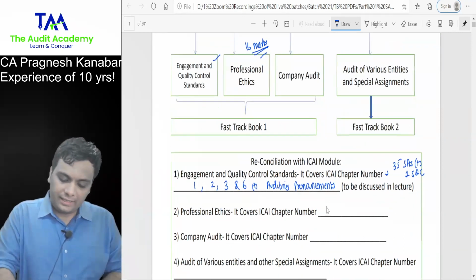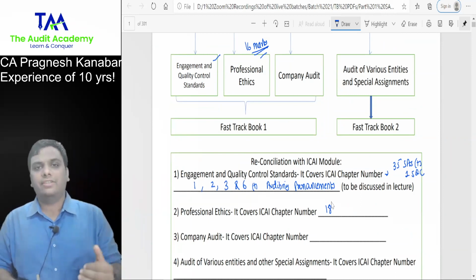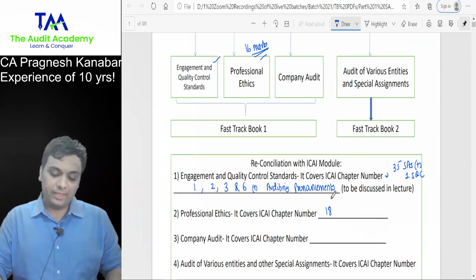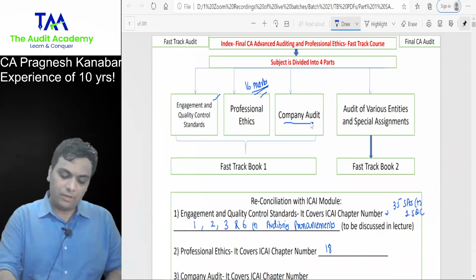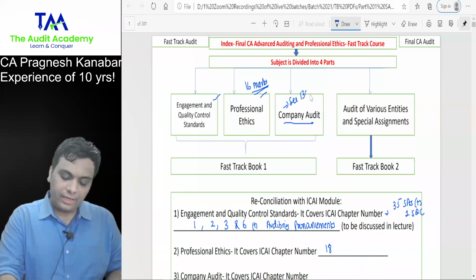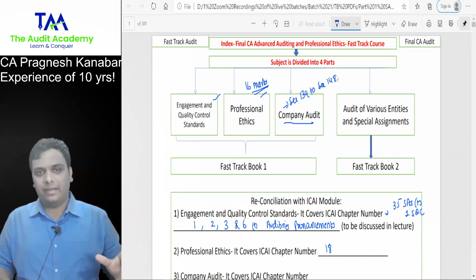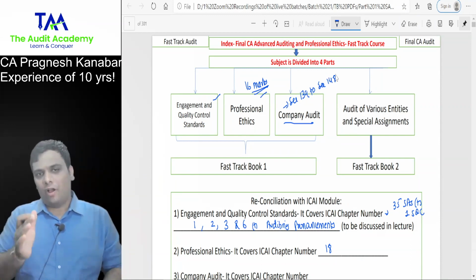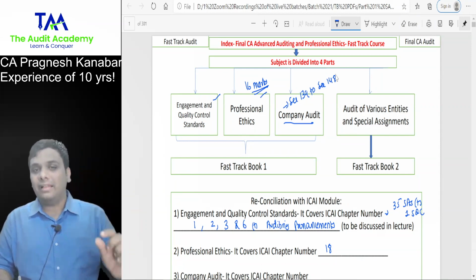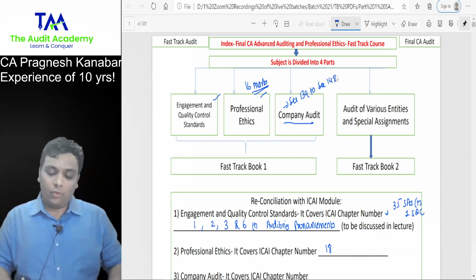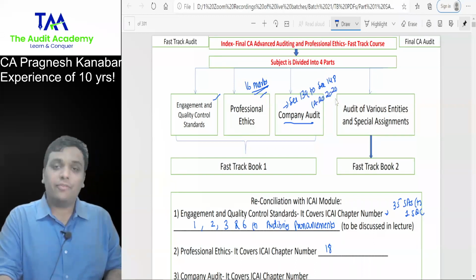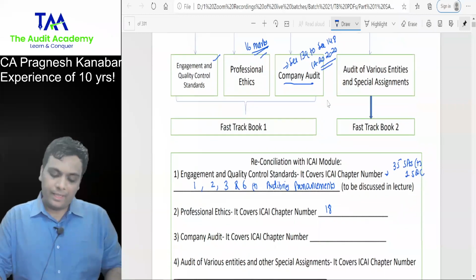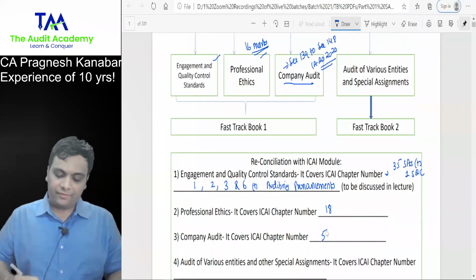So professional ethics is ICAI chapter number 18, the last chapter, which is the lengthiest chapter. Then we talk about company audit. When we talk about company audit, you have section 139 to section 148. But if you observe the past paper trend, you would have understood that from section 139 to 148, they rarely ask questions. What they ask questions on is CARO 2020 and some other aspects of company audit, which I will cover. It is ICAI chapter number 5.